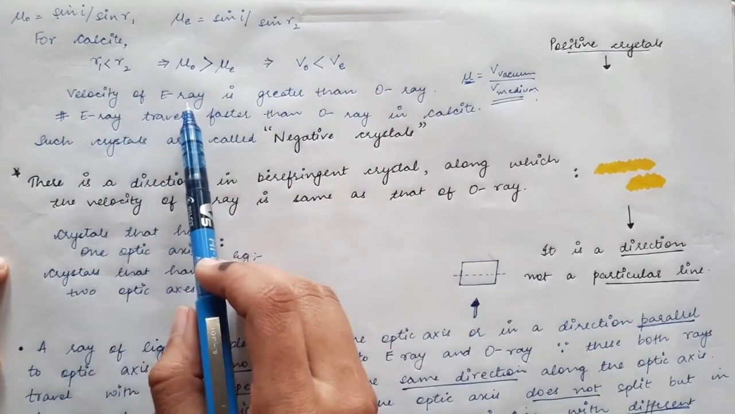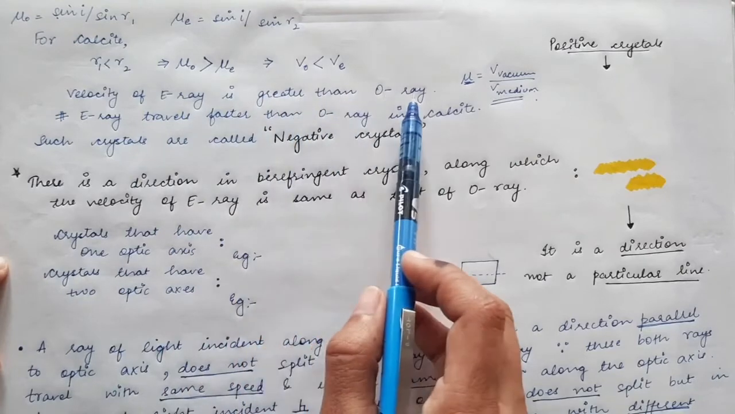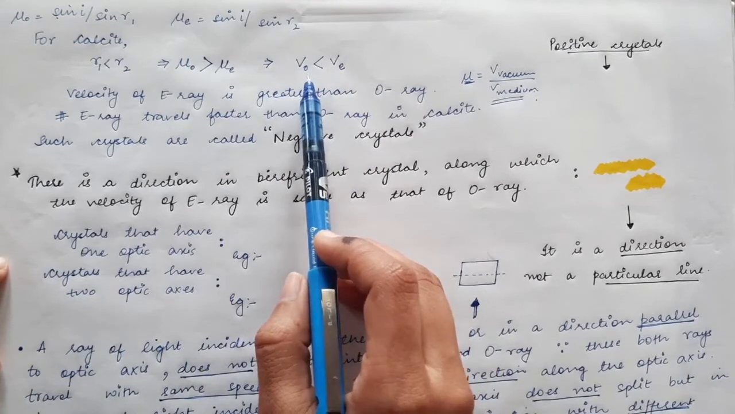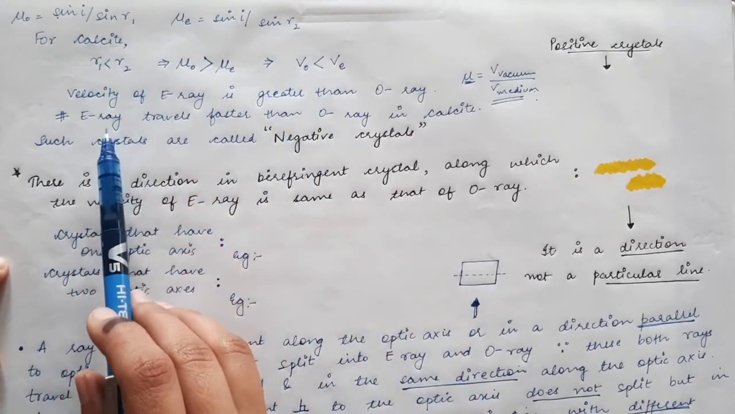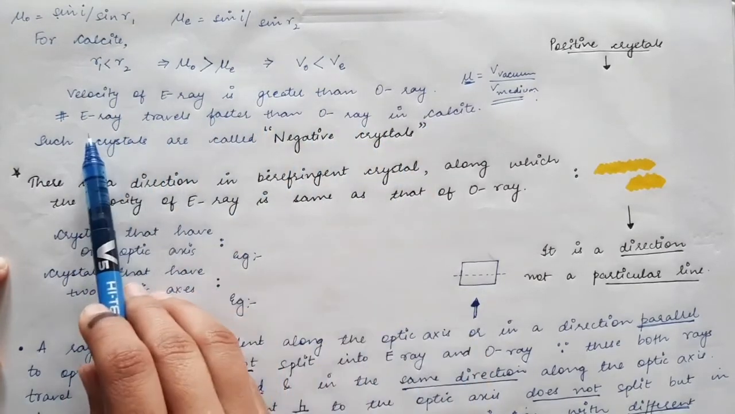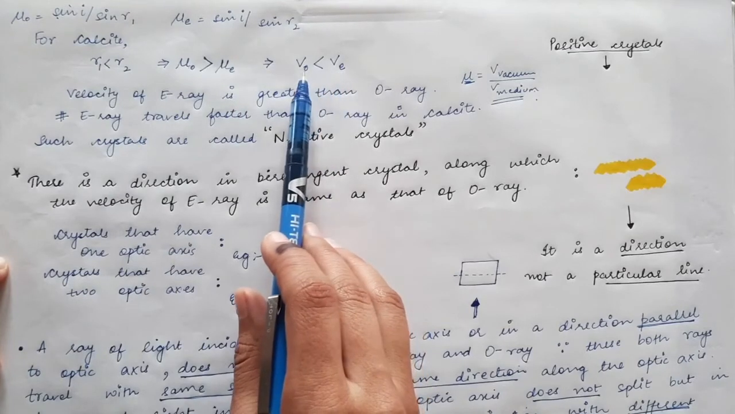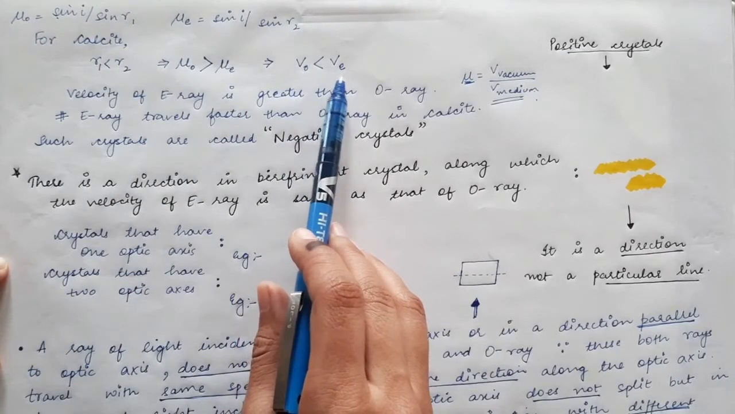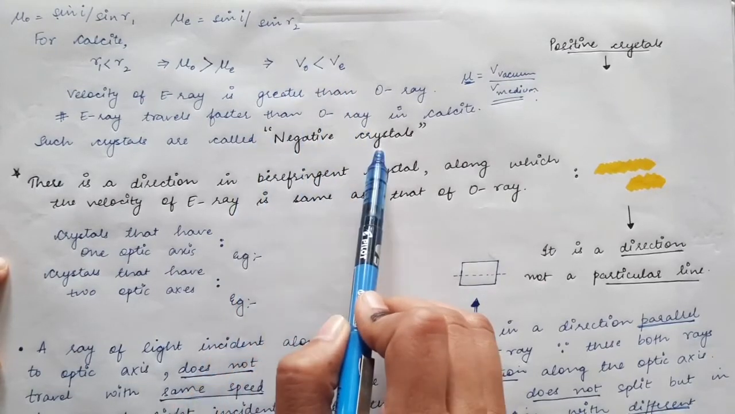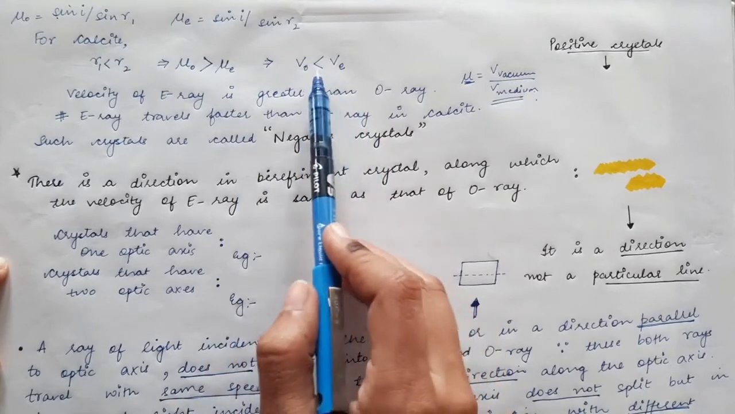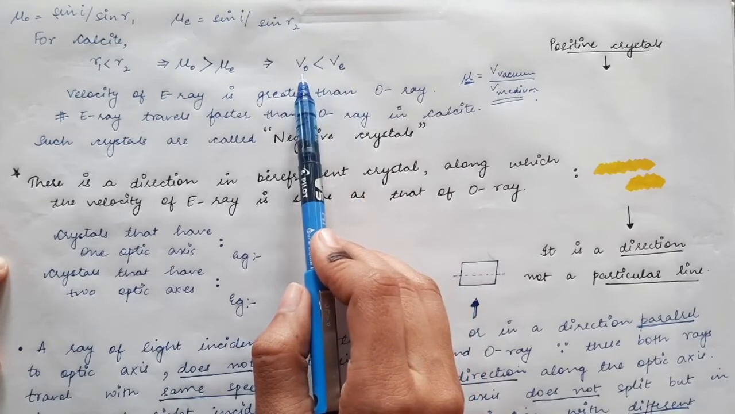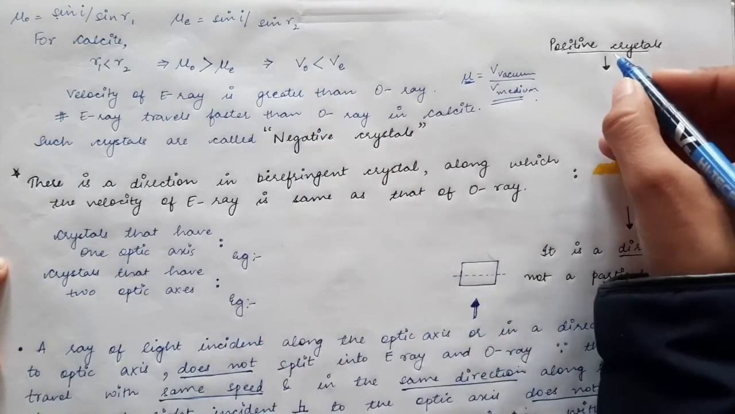So the velocity of the E ray is always greater than that of the O ray. The velocity of the E ray, the extraordinary ray, is always greater than that of the ordinary ray inside the calcite crystal, or you can say that the E ray travels faster than the O ray in calcite. Such crystals in which the extraordinary ray travels faster than the ordinary ray are called negative crystals. So negative crystals are those in which the extraordinary ray travels at a greater speed as compared to the ordinary ray. Whereas we have positive crystals.